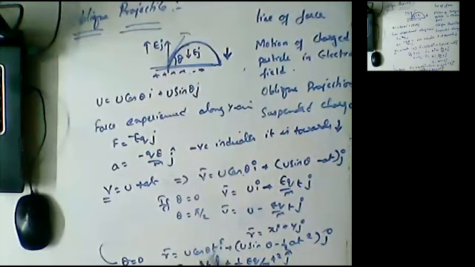And similarly, when theta is equal to pi by 2, we get u sin theta minus, I mean, u minus 1 by 2 a t square j bar. That's it. Okay, so these are the formulas for what, guys? Oblique projectile. I hope you all understood this oblique projectile. Okay, now we will move on to the next topic.